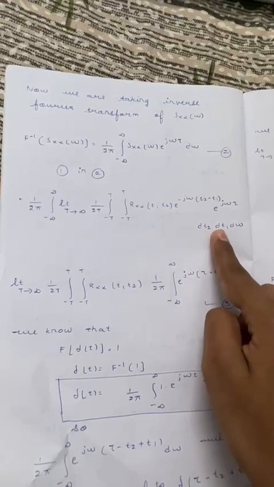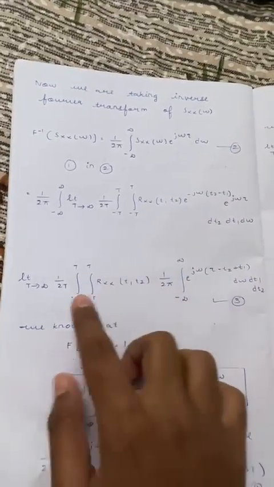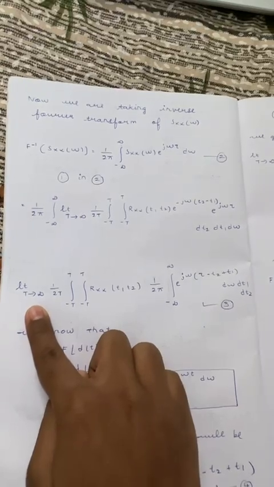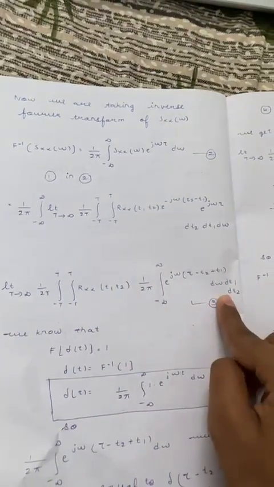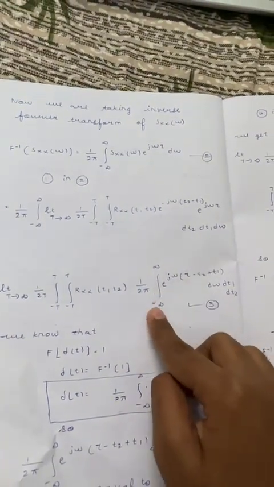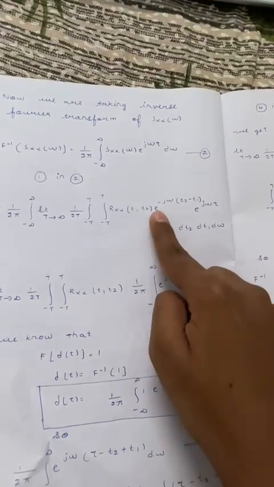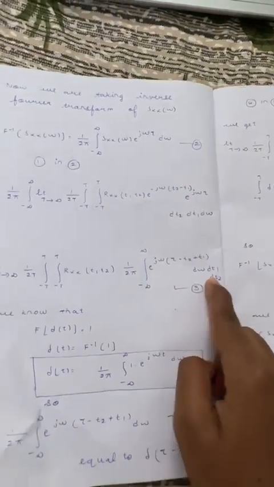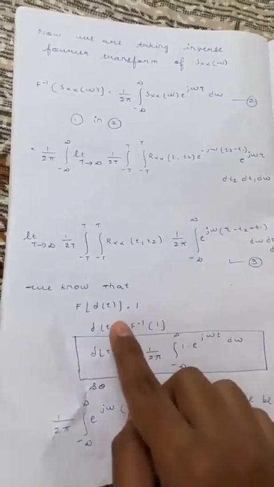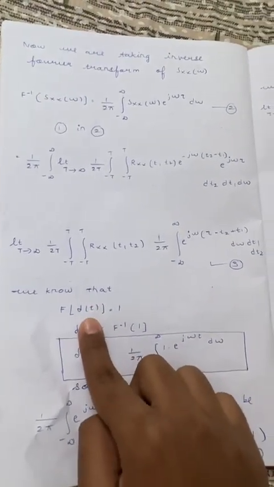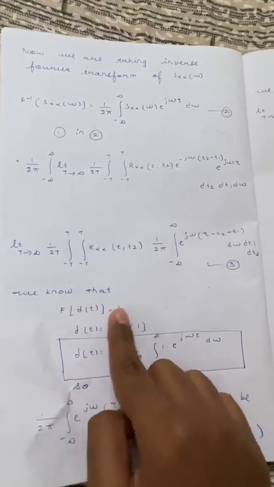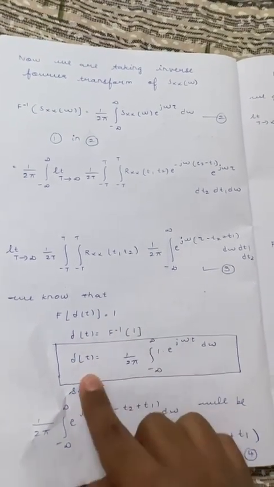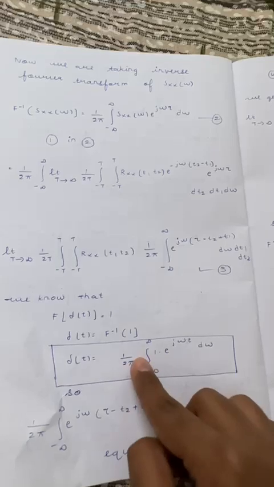Now we rearrange the terms by taking 1/2T and the limit T tending to infinity outside, keeping 1/2π integral from -infinity to infinity together, and from the two exponential terms we take jω common. We already know the Fourier transform of the impulse function is 1, and if we take the inverse of that, we get δ(t) as 1/2π integral from -infinity to infinity of 1 times e^{jωt} dω.